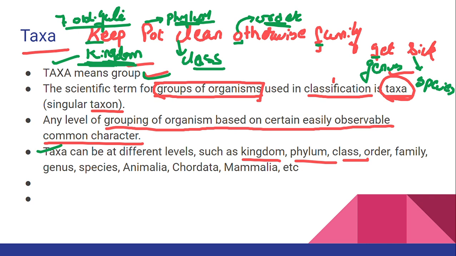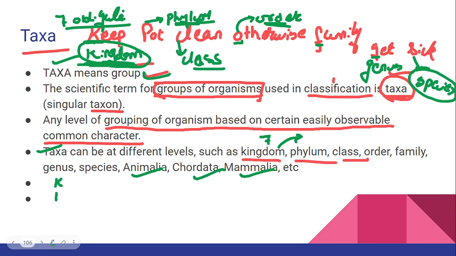You have to learn it in a sequence-wise, hierarchical manner. Kingdom is the highest unit of classification and species is the lowest unit of classification, right? So here you can see, apart from these 7 taxa or obligate categories, we have Animalia, Chordata, Mammalia. Whatever comes under these 7 categories is also called taxa. That's what is given in your textbook. But at the back of your mind, you have to understand, class, these 7 categories, that is kingdom, phylum, class, order, family, genus and species, are categories. In your textbook, they have mentioned them as taxa. So you call it taxa.